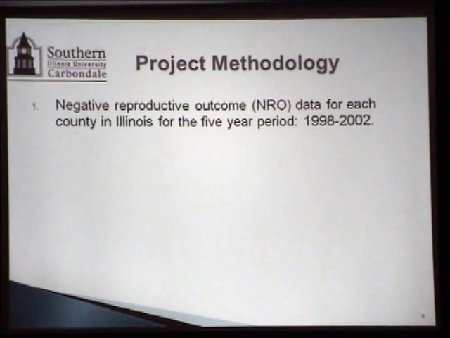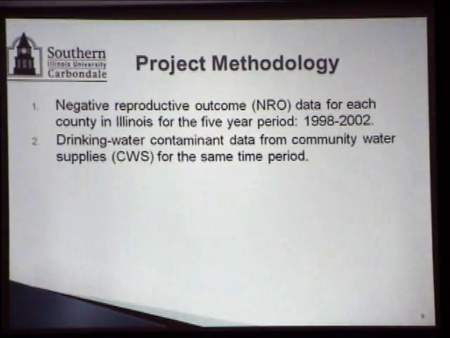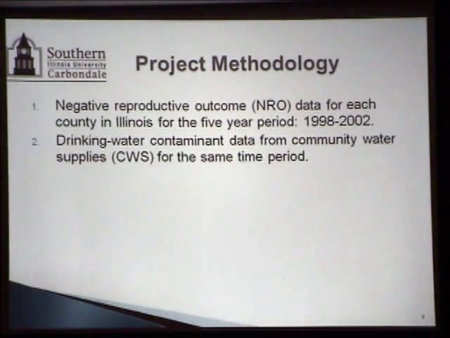We collected drinking water data, contaminant data from community water supplies, from the Department of Public Health. We tried to collect data from private water wells also, but we were not very successful. IEPA doesn't have records on those, and we also tried to get some data from the Department of Public Health.